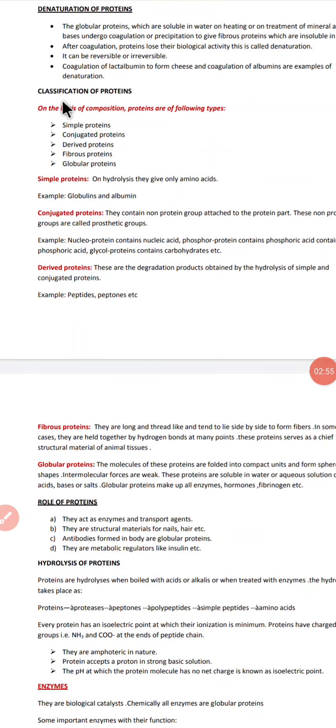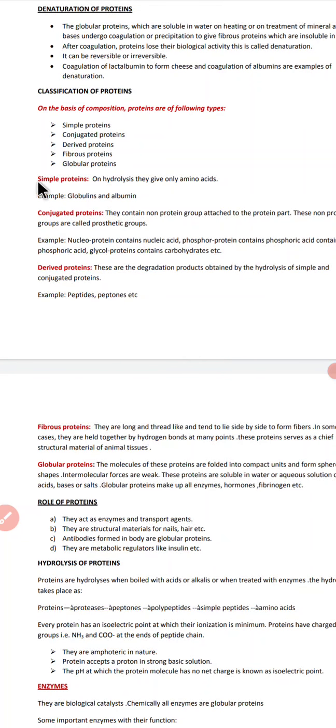Now the next part of the chapter, we are going to discuss classification of proteins. How are proteins classified? On the basis of composition, proteins are of the following types: simple protein, conjugated protein, derived protein, fibrous protein, and globular protein.